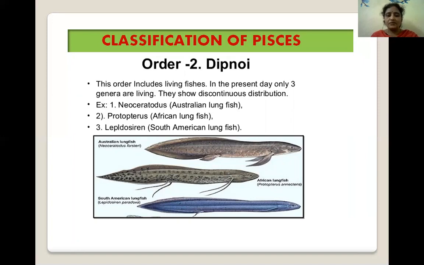We can observe the three fishes here. First is the Australian lungfish, second is the African lungfish, and third is the South American lungfish. These are living fishes. These fishes show discontinuous distribution. The Dipnoi order is very important from the exam point of view.